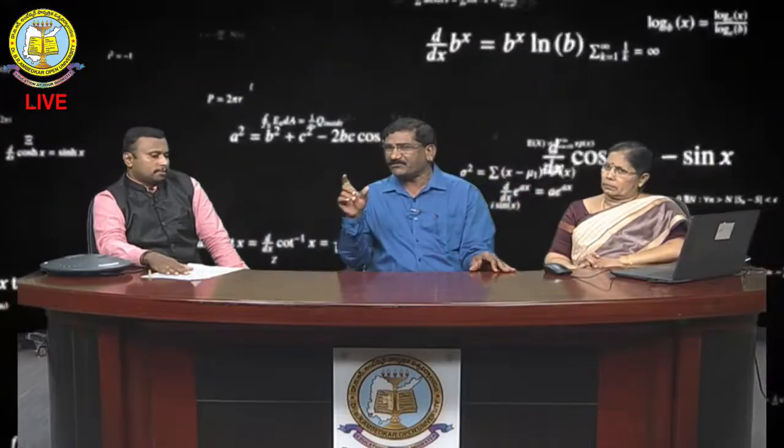Sir, here connectives means, for example, that a single statement cannot give full information.